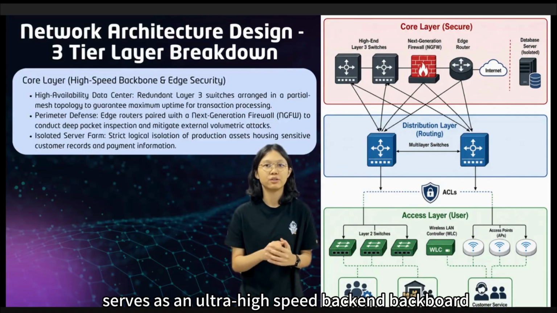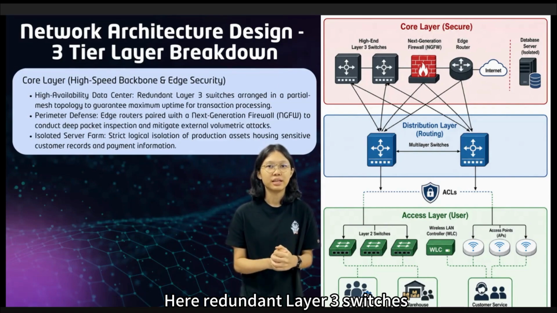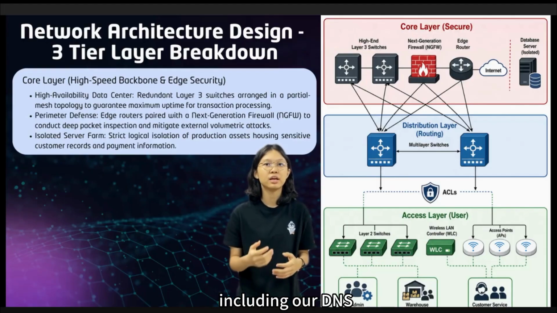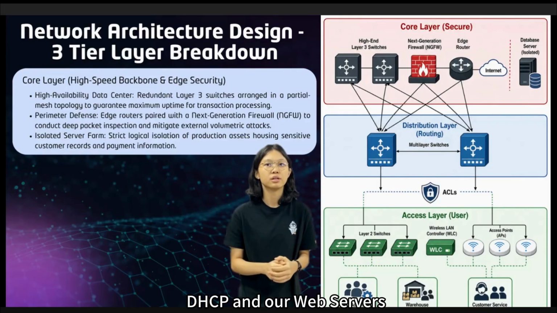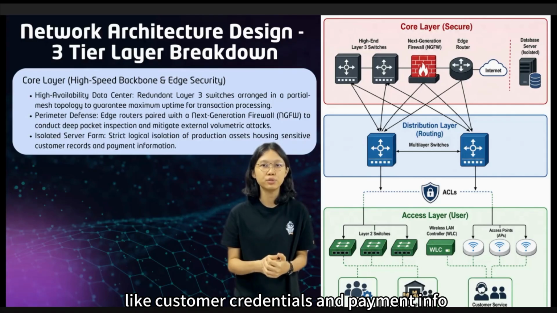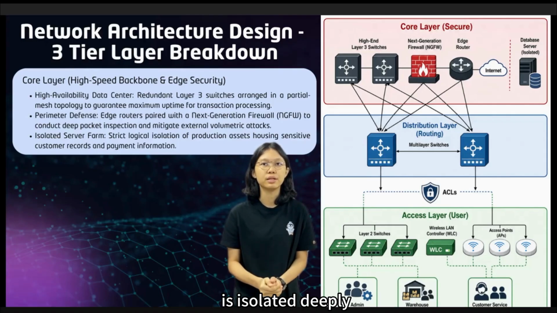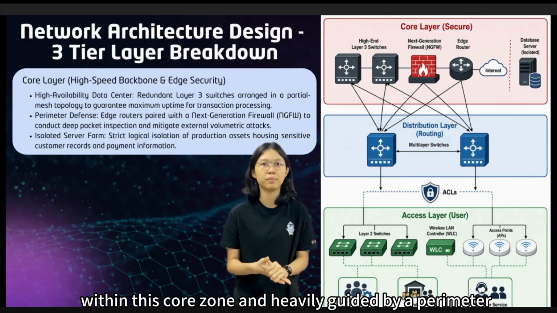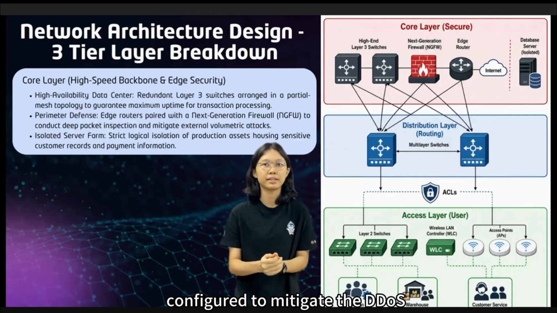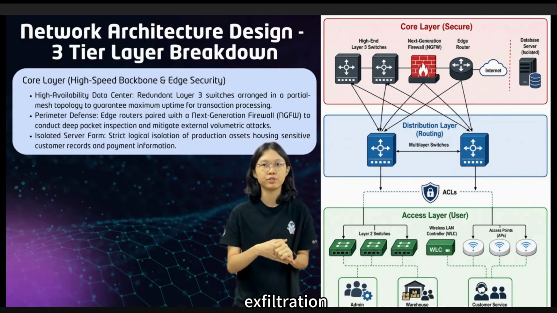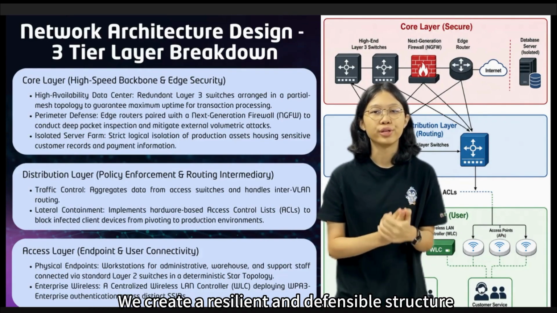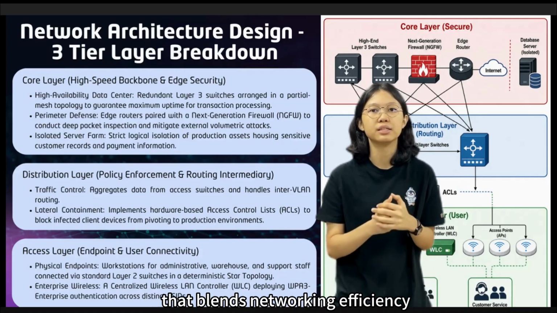Finally, our core layer serves as an ultra-high-speed backend backbone. Here, redundant layer 3 switches provide continuous availability for our central infrastructure, including our DNS, DHCP, and our web server. Crucially, our production database server, which contains our highest value digital assets like customer credentials and payment info, is isolated deeply within this core zone and heavily guarded by a perimeter next generation firewall, configured to mitigate DDoS attacks and prevent unauthorized data exfiltration. By mapping our entire system into this three-tier framework, we create a resilient and defensible structure that blends networking efficiency with robust security mechanisms.